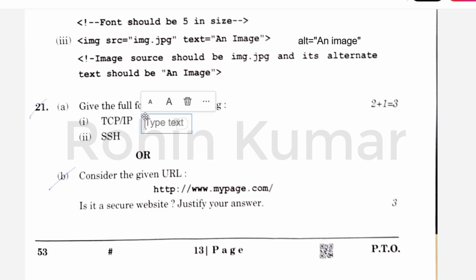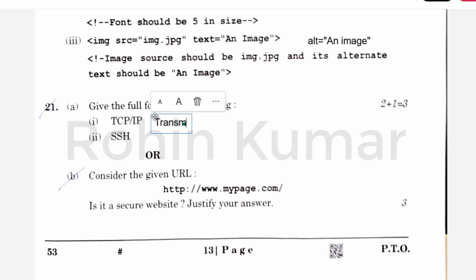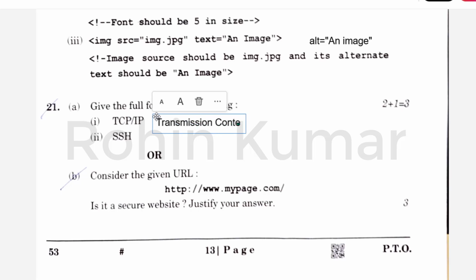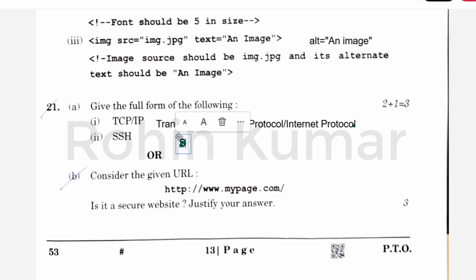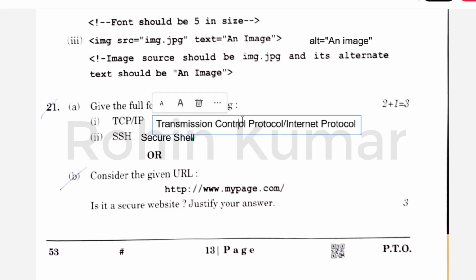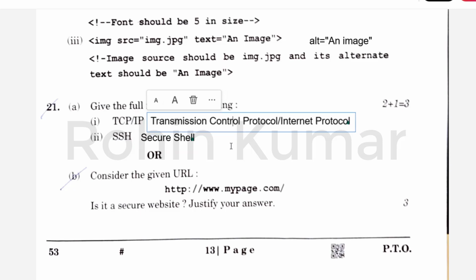So next one is, give the full form of TCP/IP. So the full form of TCP is Transmission Control Protocol, and IP is Internet Protocol. And the full form of SSH is Secure Shell. Okay, so this is the full form of SSH, and this is the full form of TCP/IP.